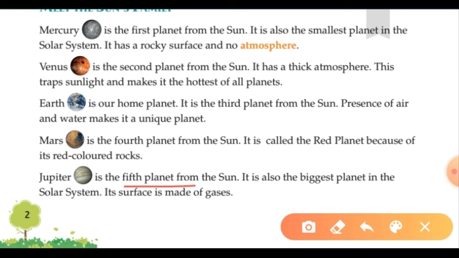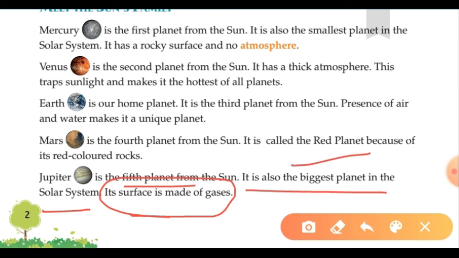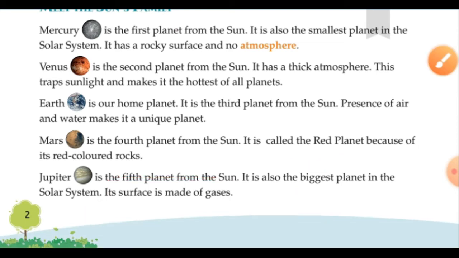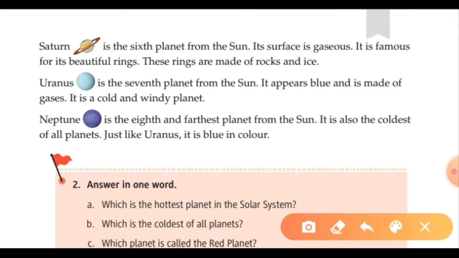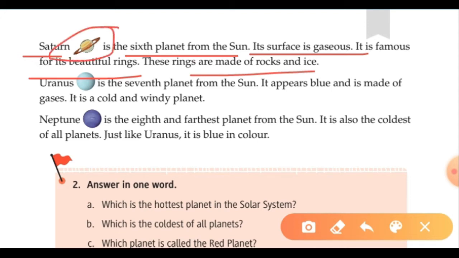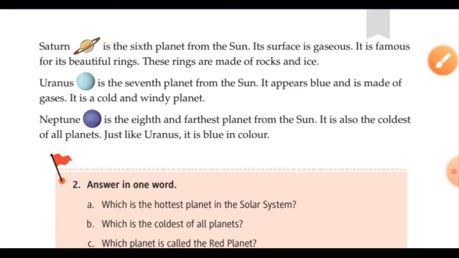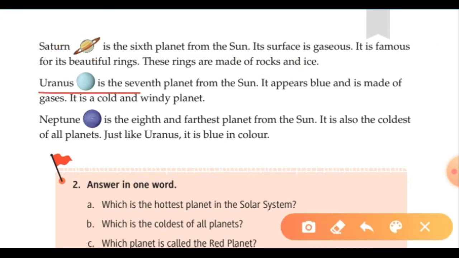Jupiter is the fifth planet from the Sun and also the biggest planet in the solar system. Its surface is made of gases. So when we say Jupiter, it is the biggest planet of the solar system and its surface is made up of gases. Now we go to the Saturn. It is the sixth planet from the Sun and its surface is gaseous. It is famous for its beautiful rings. These rings are made of rocks and ice. So when you see a Saturn, you can see some rings around there and those rings are made from the rocks and the ice.